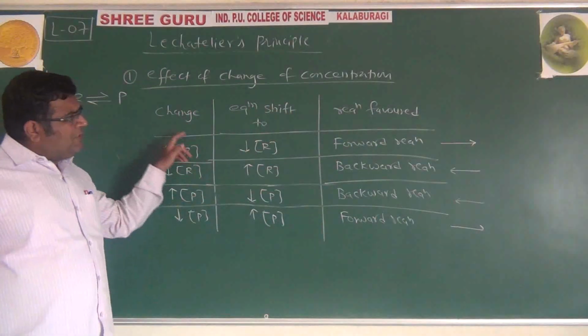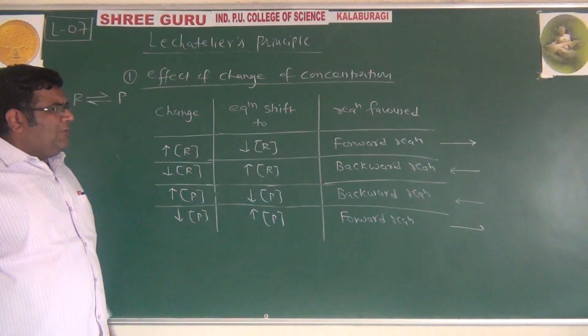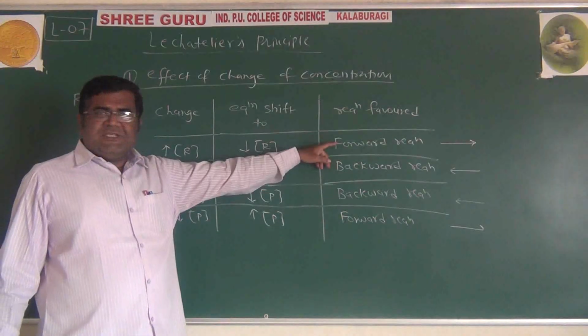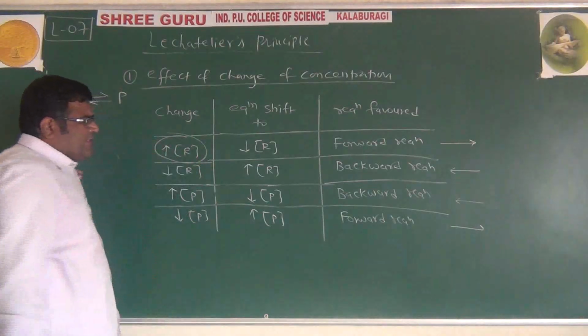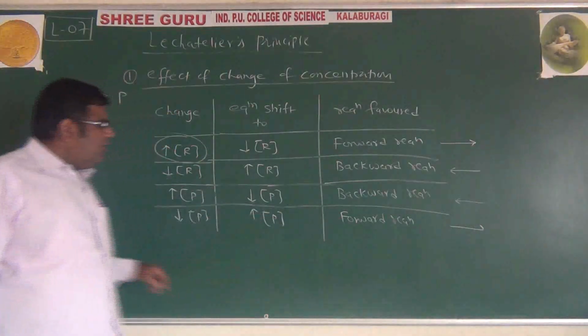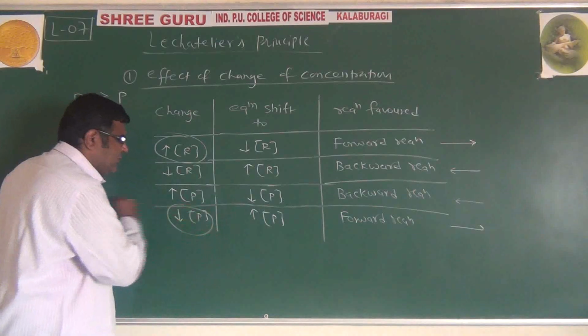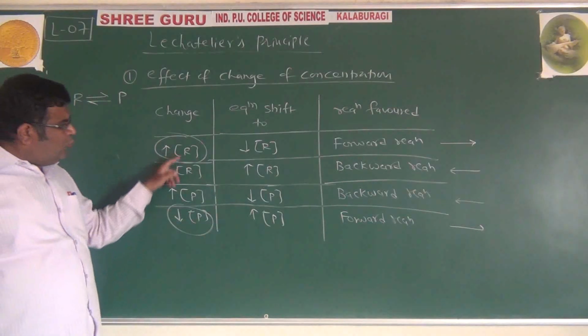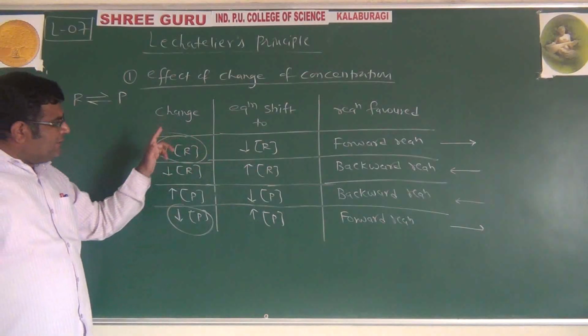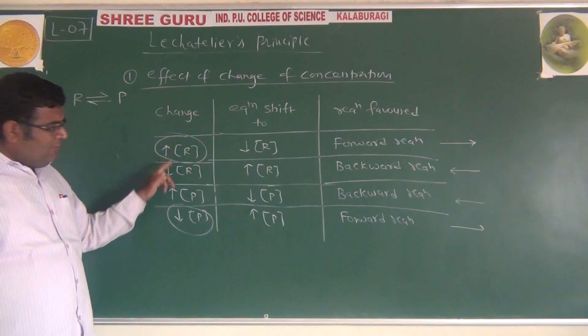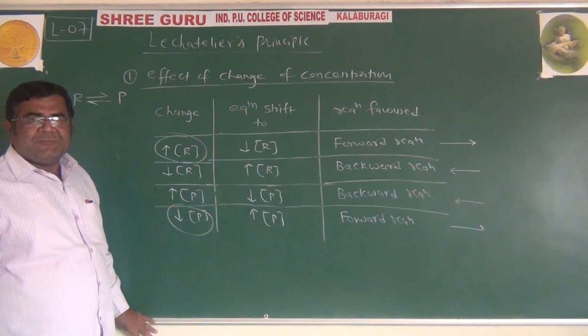So if you want to make the reaction occur in the forward direction, what should you do? Either increase the concentration of reactant or decrease the concentration of product. These are the two ways to push the reaction in the forward direction.